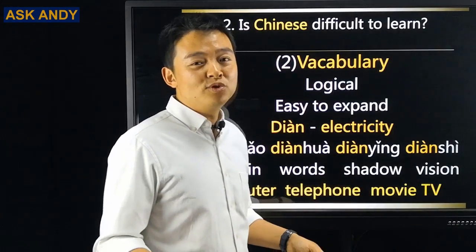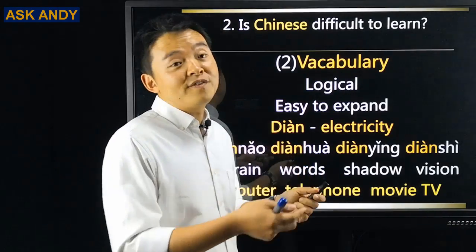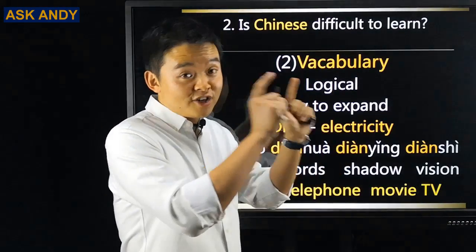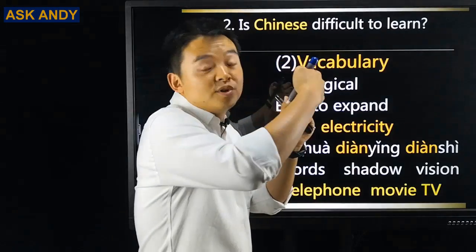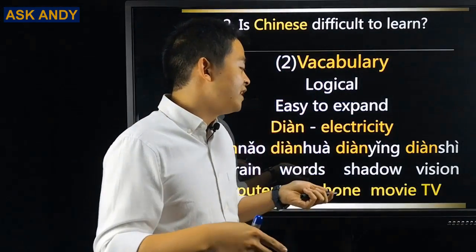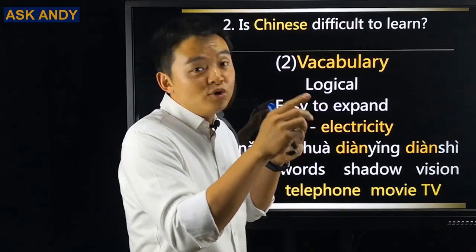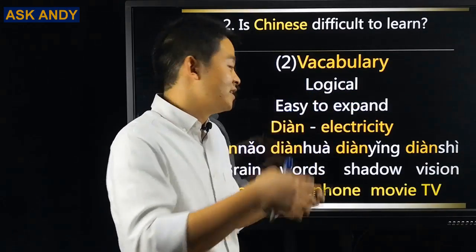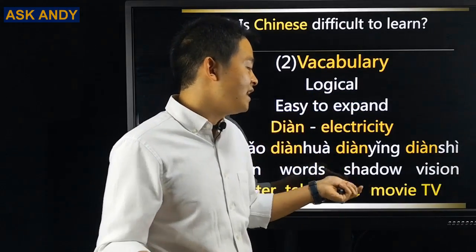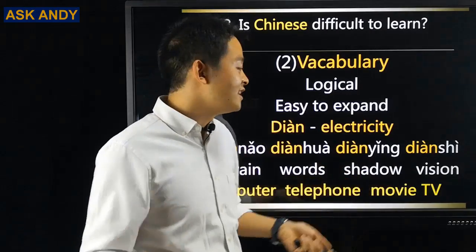So movie, what is movie? So remember, for those old-fashioned film movies, we have a projector. We have those films go through the projector and we can see the movie. It's sort of, we are seeing the moving shadows of those films. So that's why we say movie as electrical shadow in Chinese language.